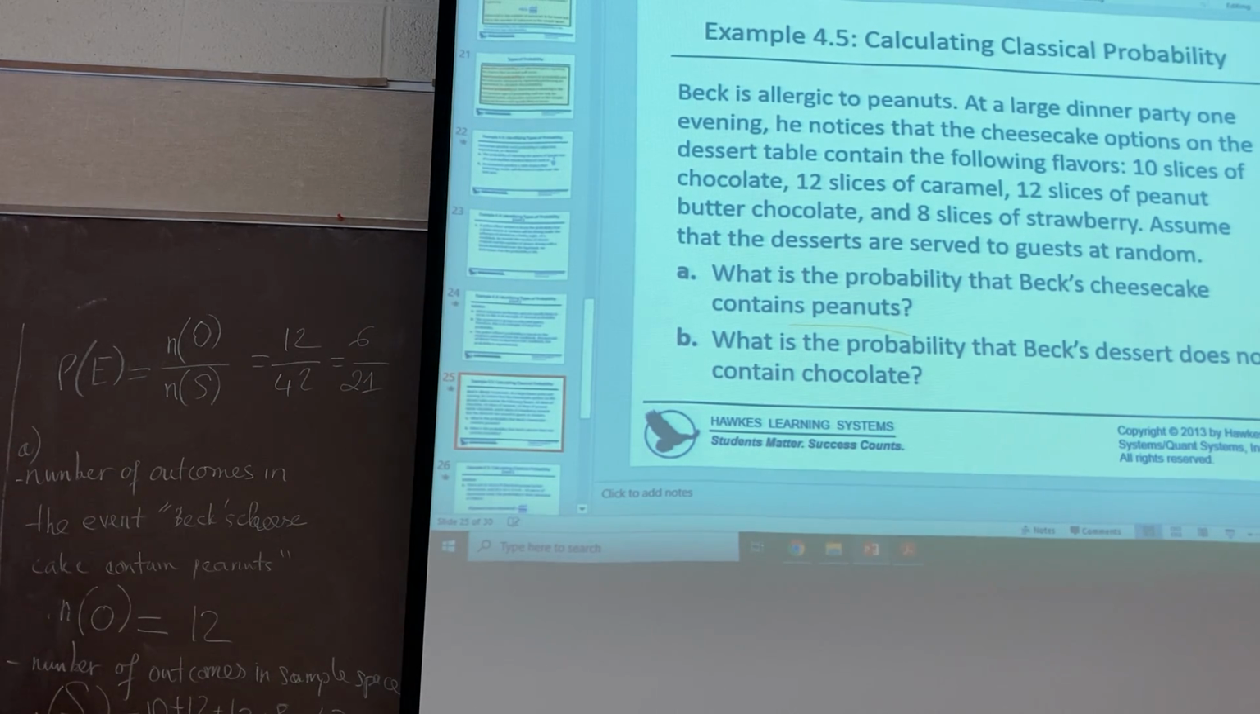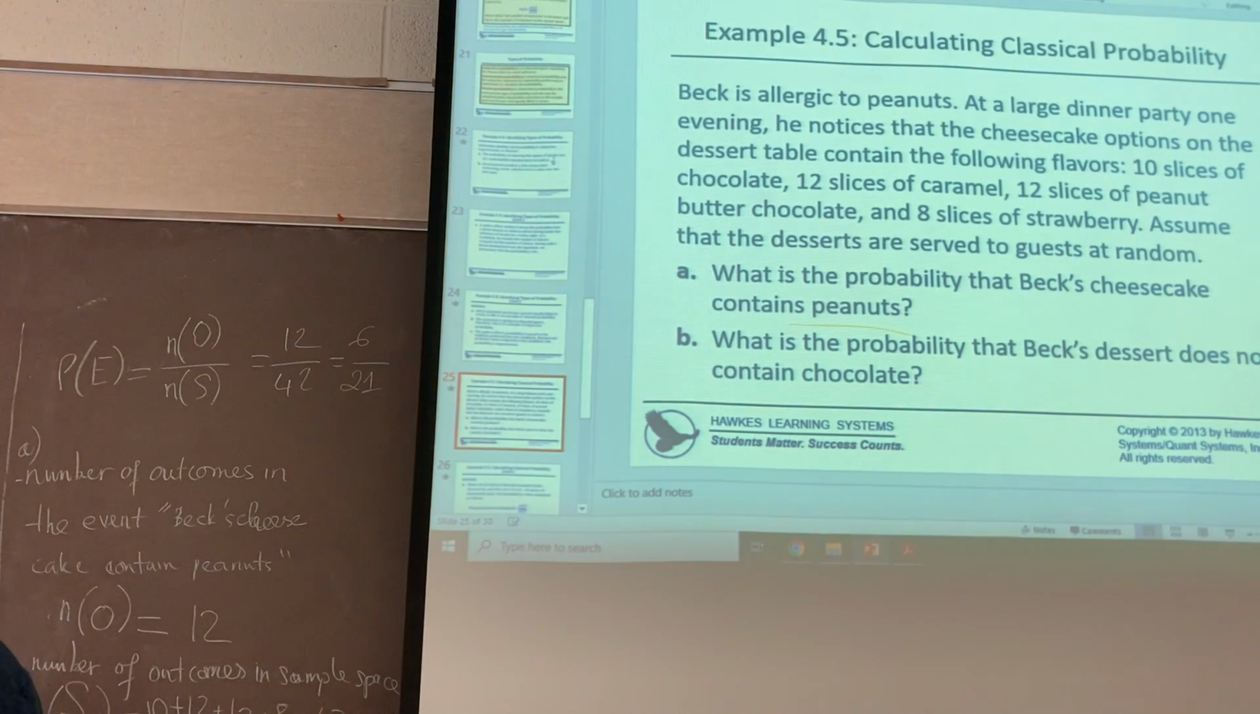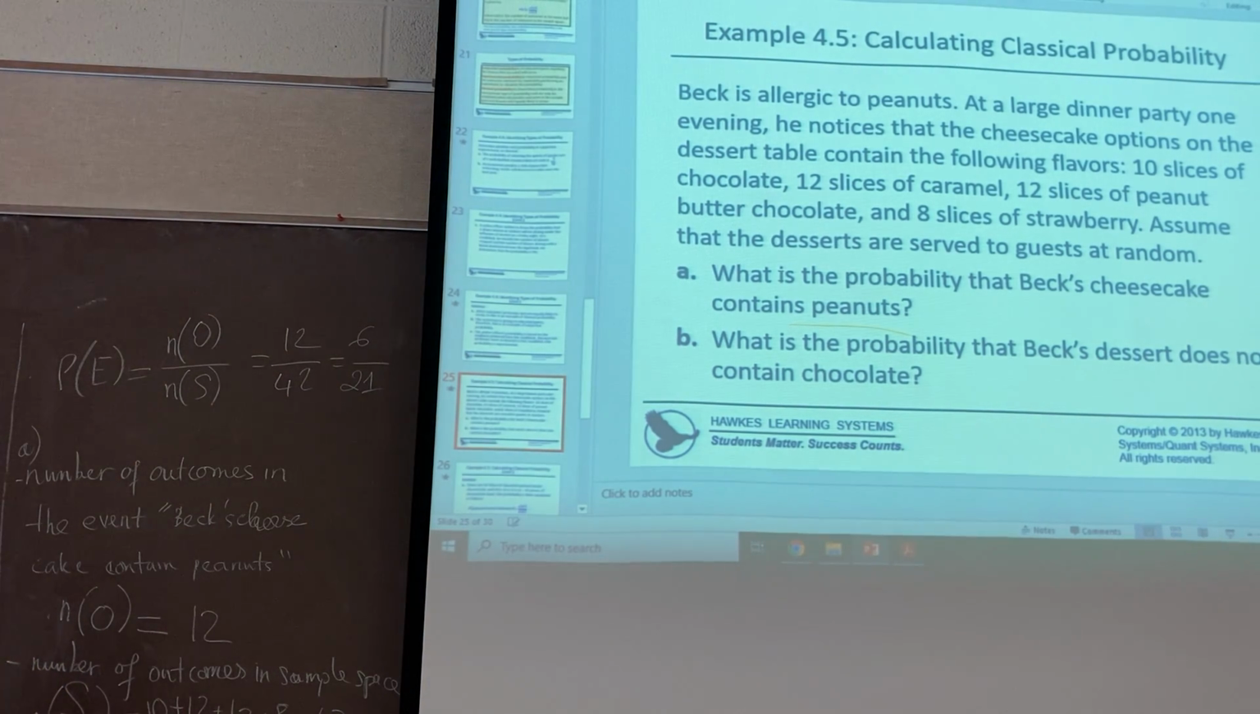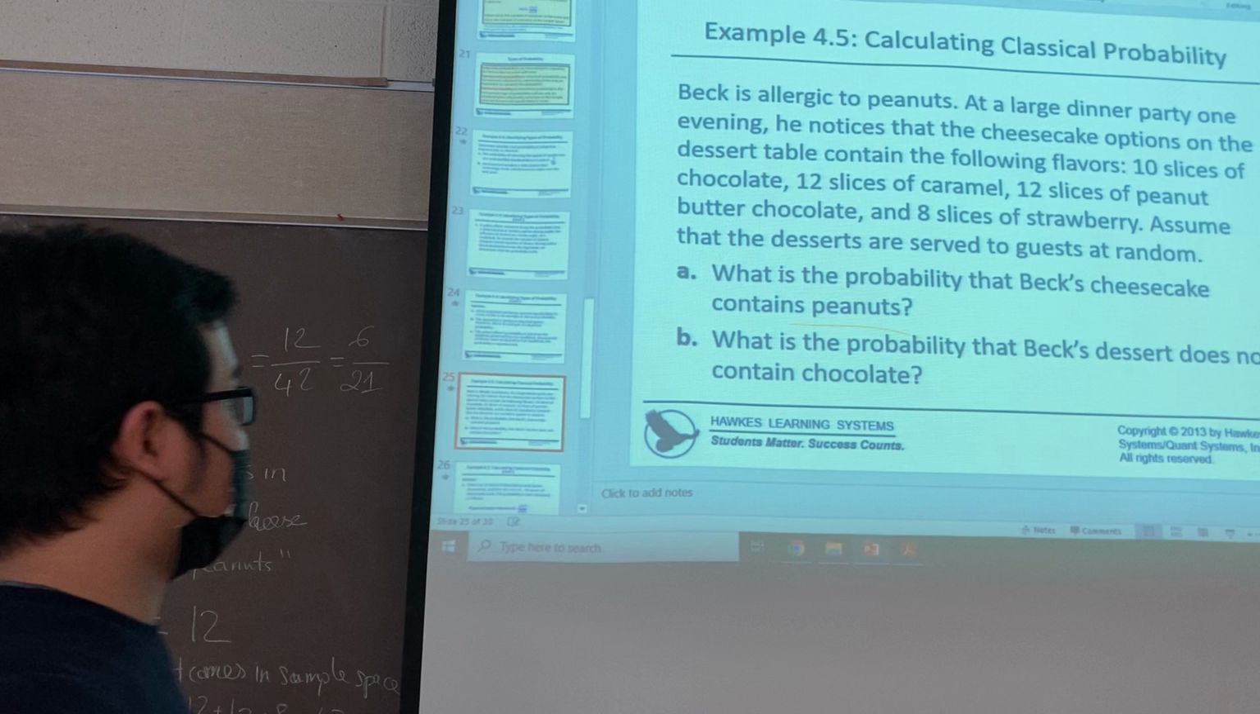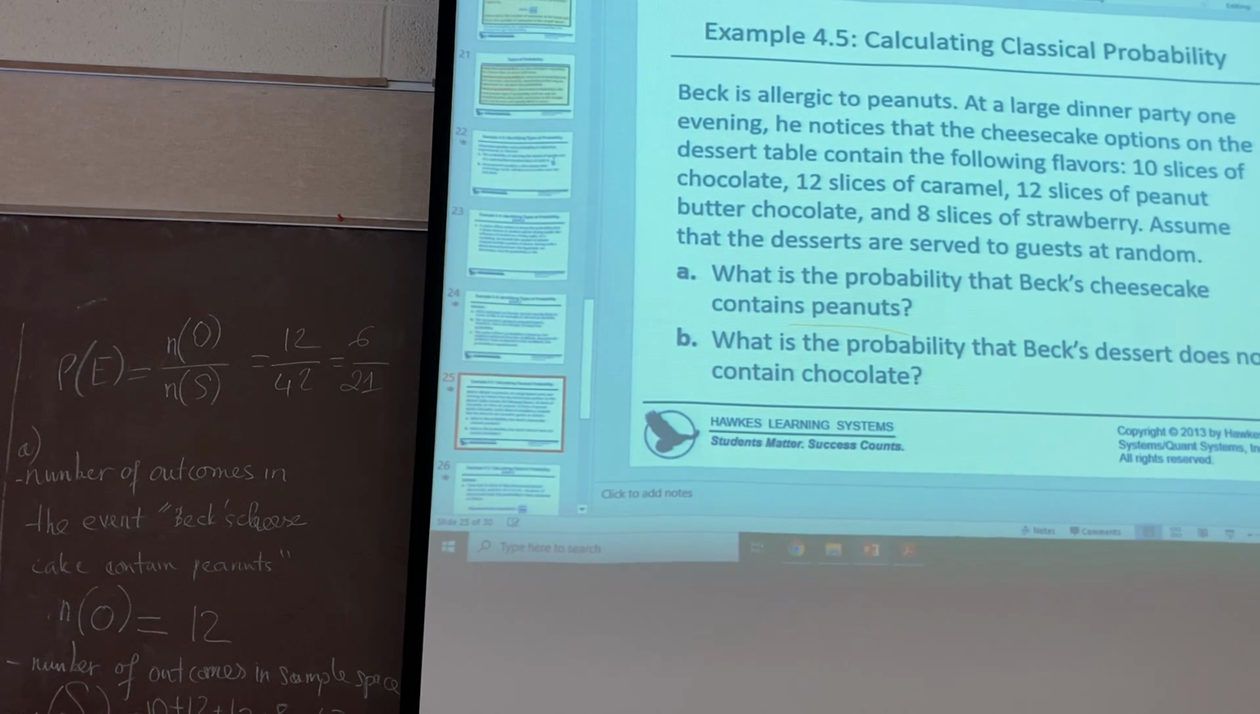Okay, simplify it, or you make it in the decimal number. Okay. Is it clear? Is this clear? Okay. The second question here is, what is the probability that baked desserts does not contain chocolate?